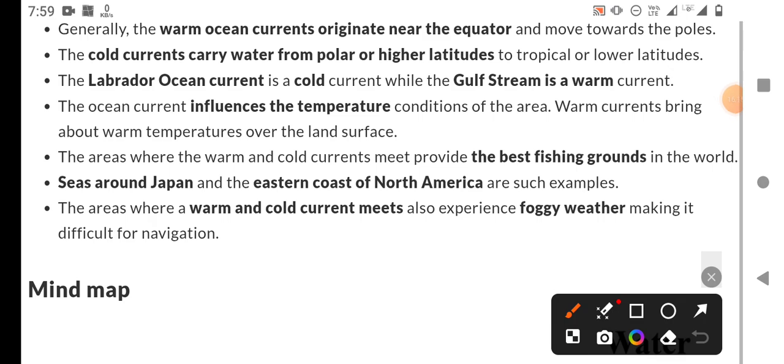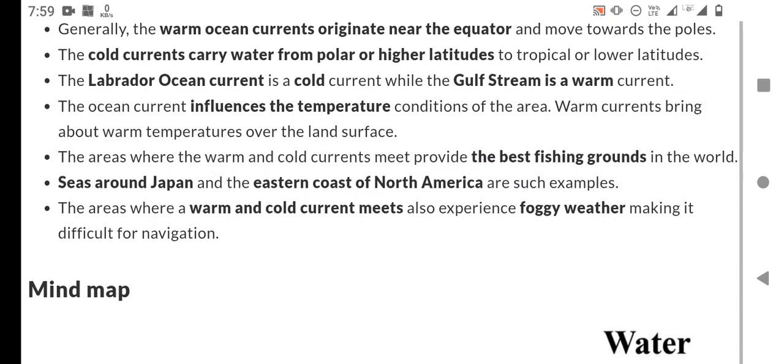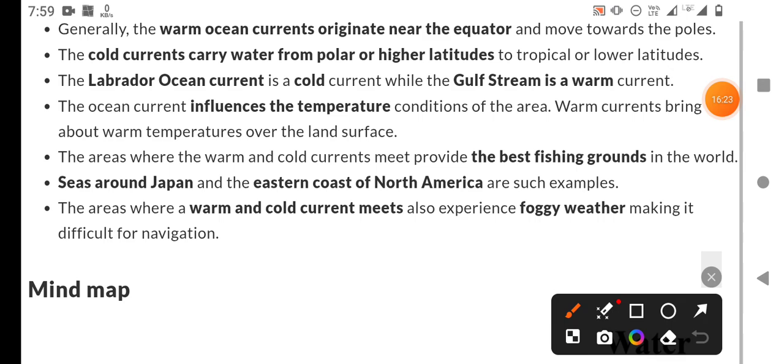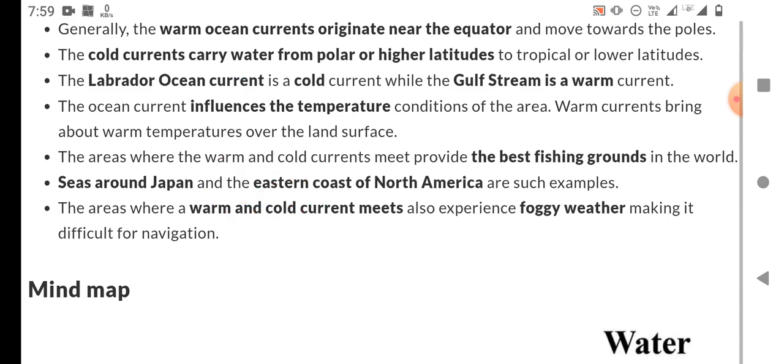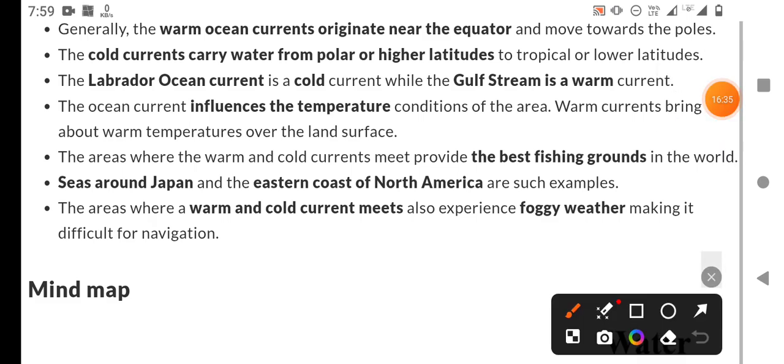And next are the seas around Japan and the eastern coast of North America, where the Labrador current and the Atlantic drift current meet each other, making good fishing grounds.